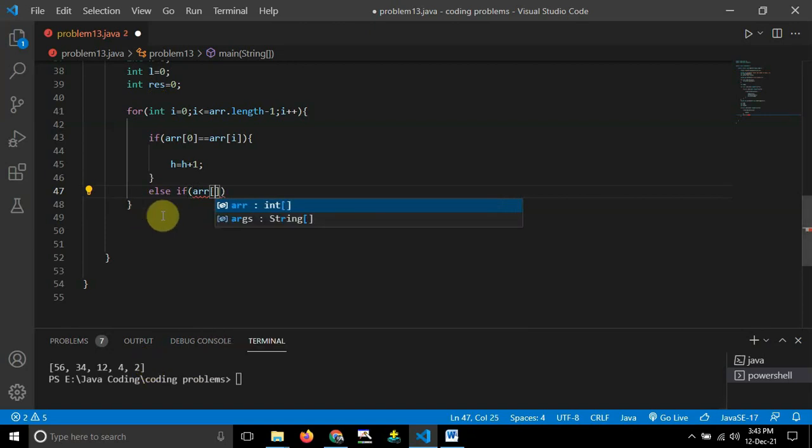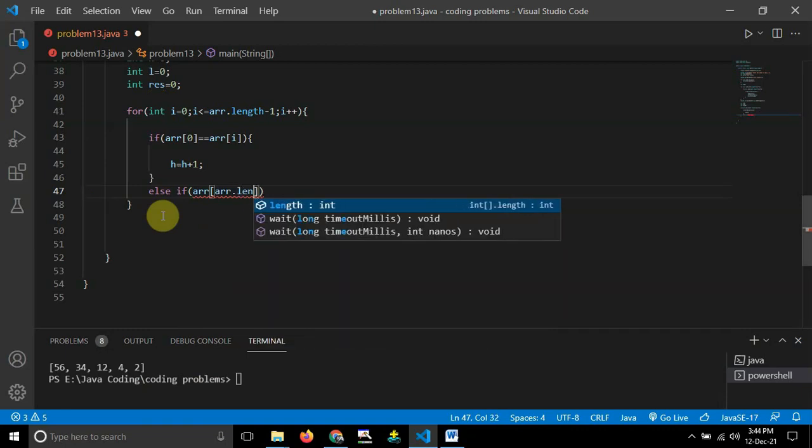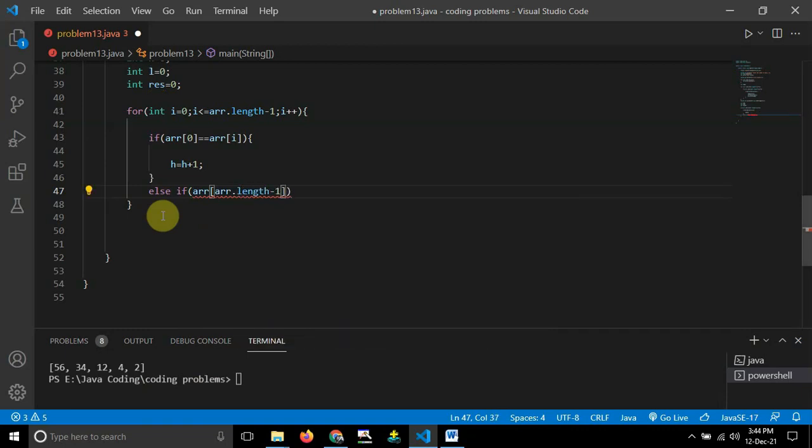Array dot length minus 1. If I write like this, then it will be pointing to 2 here. Got it? After that, I want to use the double equal to operator again with array of i. That's it, guys, and this will make sure that I'm pointing to the last element. So if the last element is matching with any of the elements inside this array, then L will be equal to L plus 1.